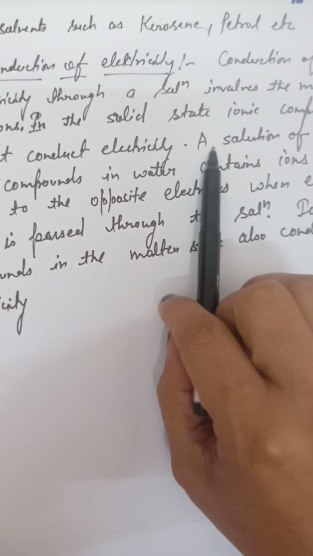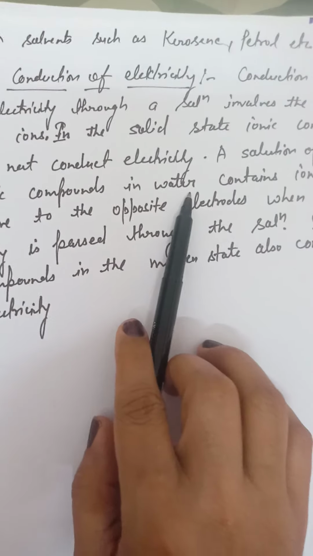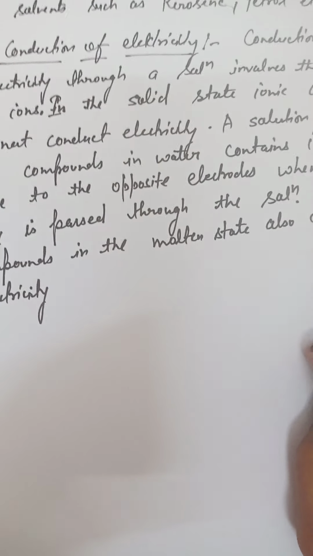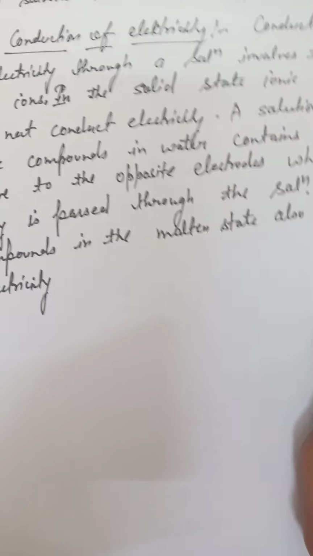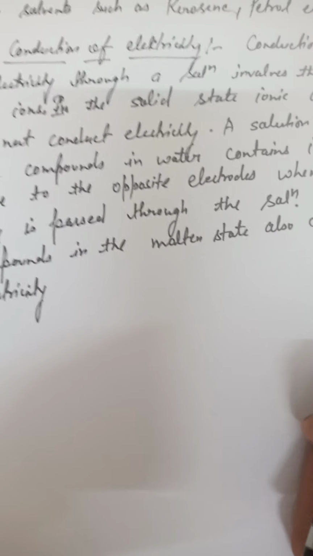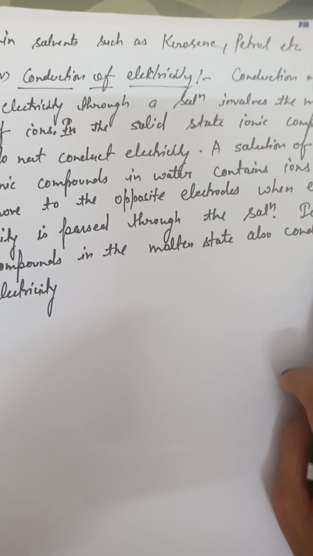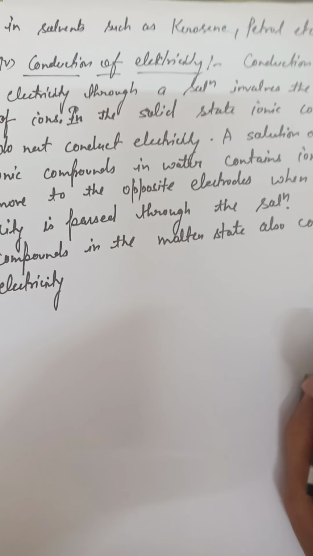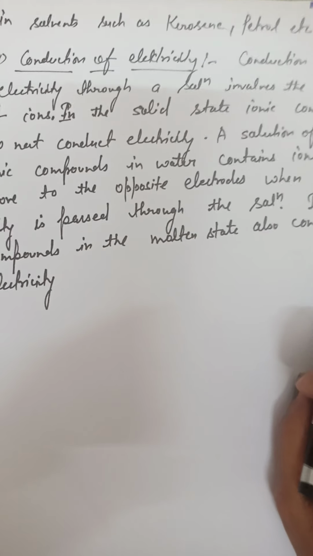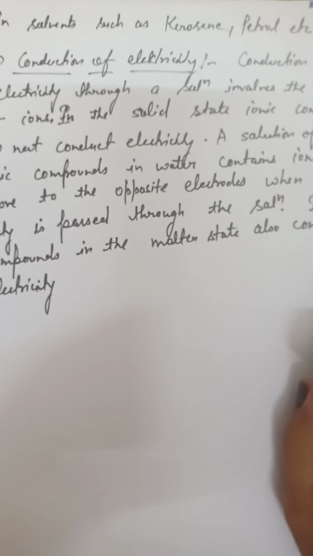But when we take a solution of an ionic compound in water, it contains ions, and they move to the opposite electrodes and conduct electricity. The ionic compounds in the molten state also conduct electricity. In the solid state they do not conduct electricity, but in solution they do. Same in the molten state, because the ions can move in that state. So in the molten state the ionic compounds can conduct electricity.